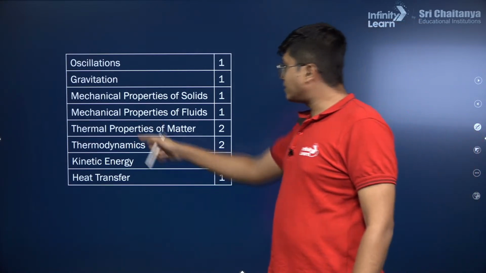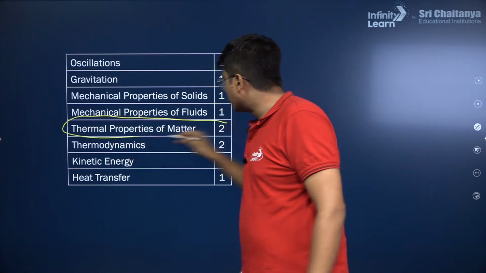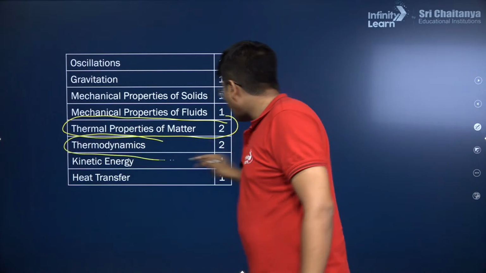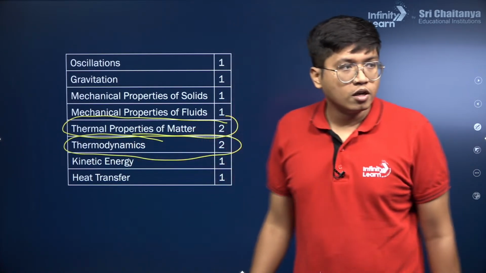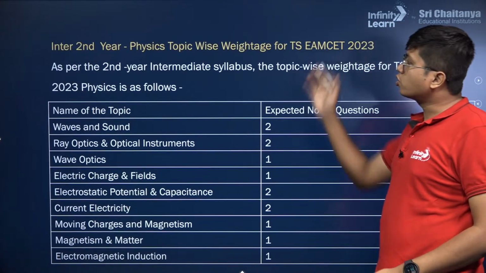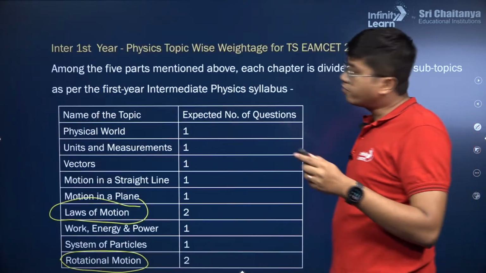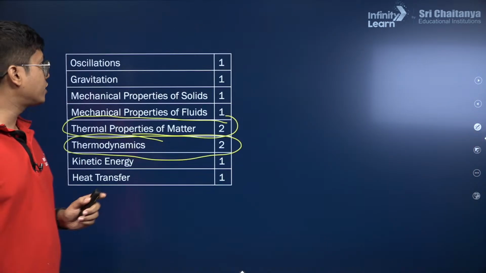Thermal properties, see, I told you heat and thermodynamics was important. Thermal properties of matter, 2 marks, thermodynamics also 2 marks, important chapters for you to cover. Alright. Those were the intermediate first year topics, which is what we often call class 11.